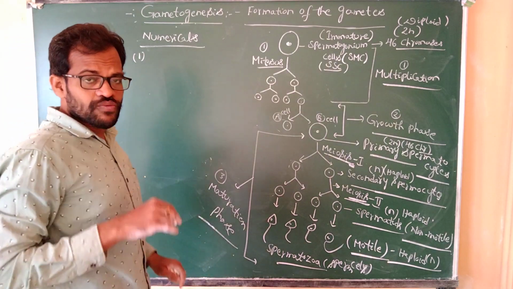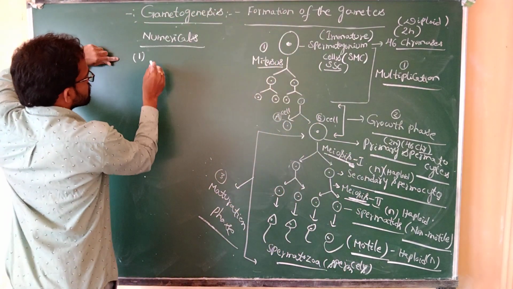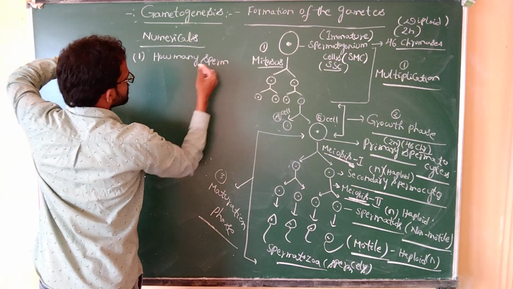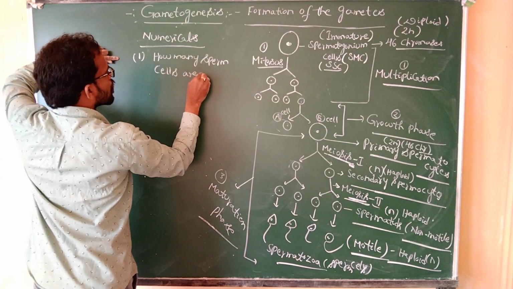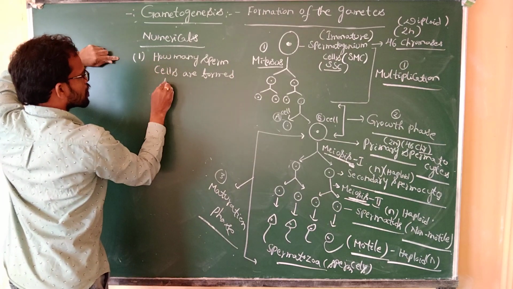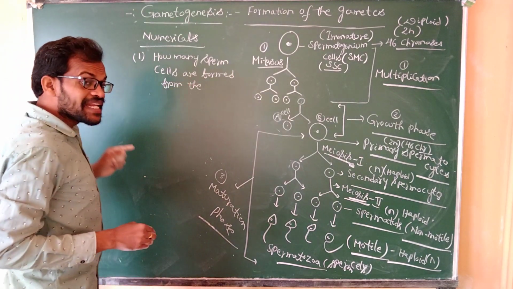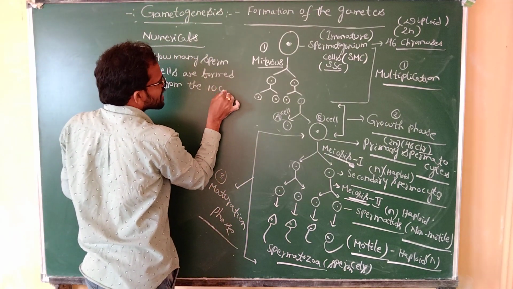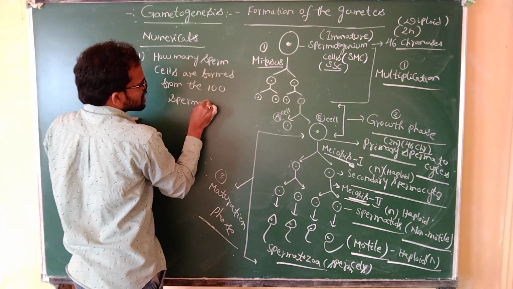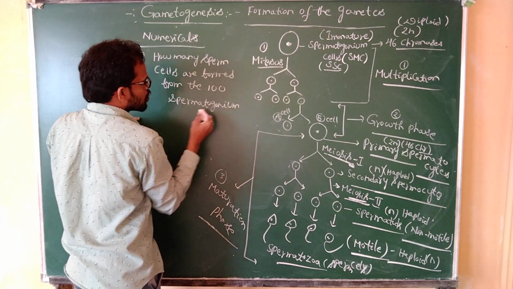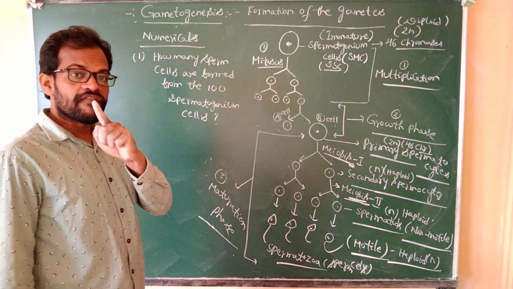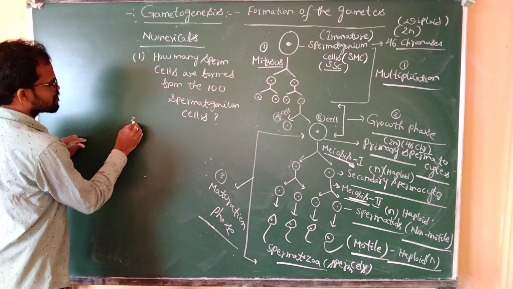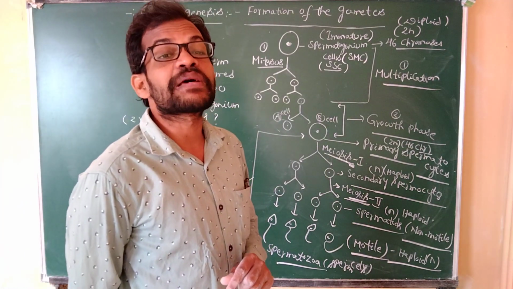First question: how many sperm cells are formed from the 100 spermatogonium cells? That is the first question.